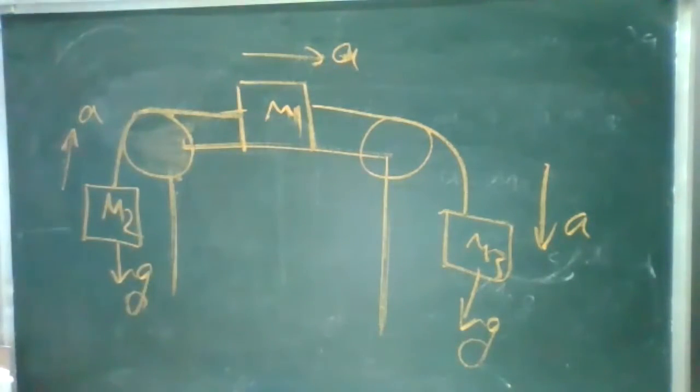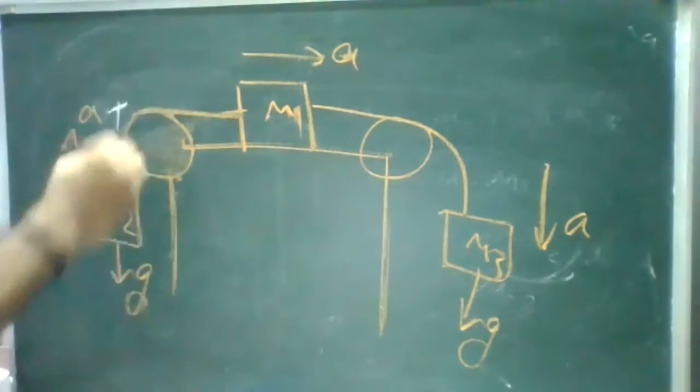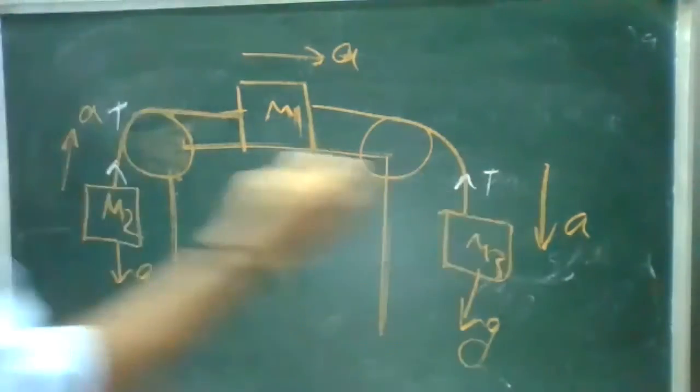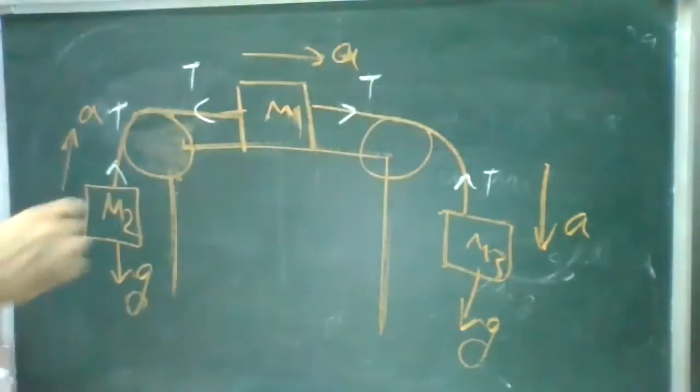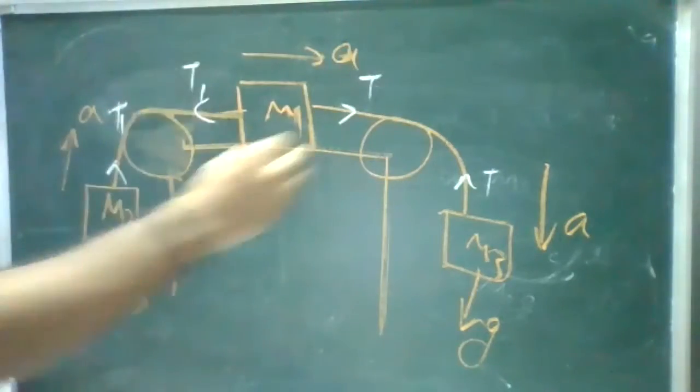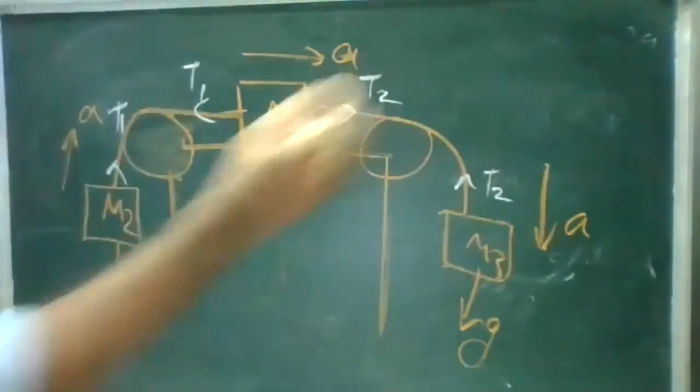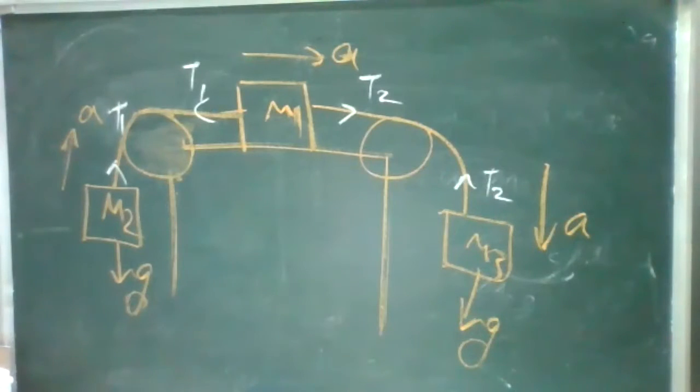Now we'll see the tensions. The tension is in the upward direction, T. Here there is tension here and tension here. So for this one I'll take T1, for this I'll take T2. Now can you give me the equations? There should be three equations.